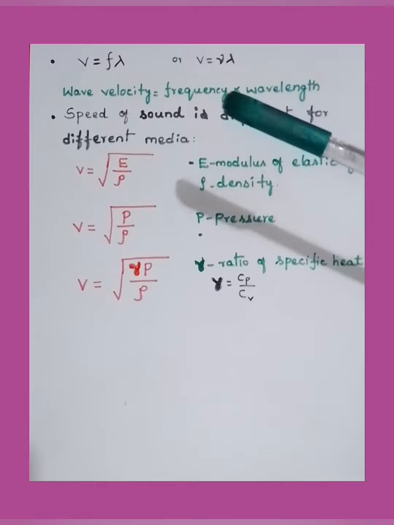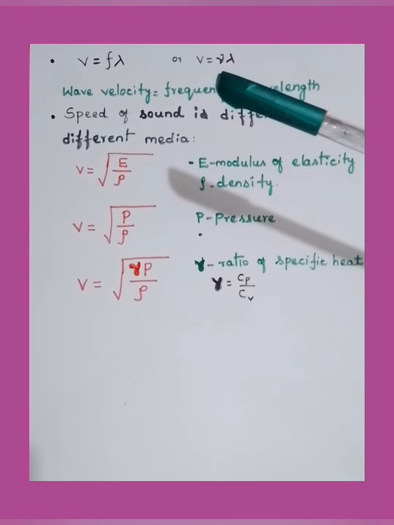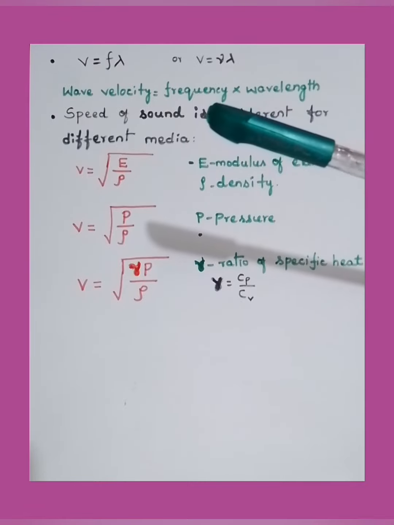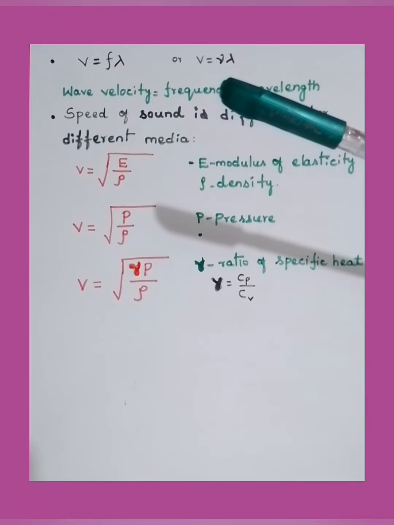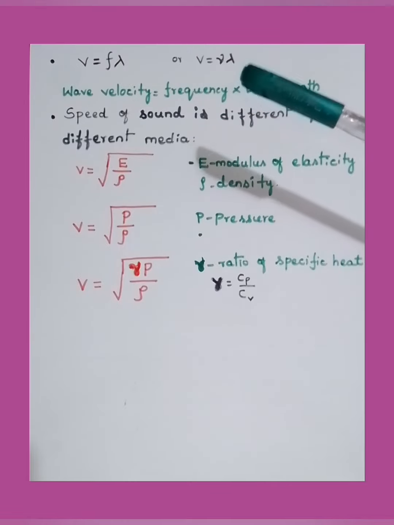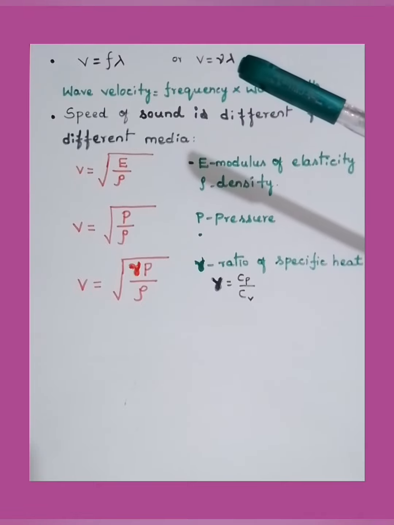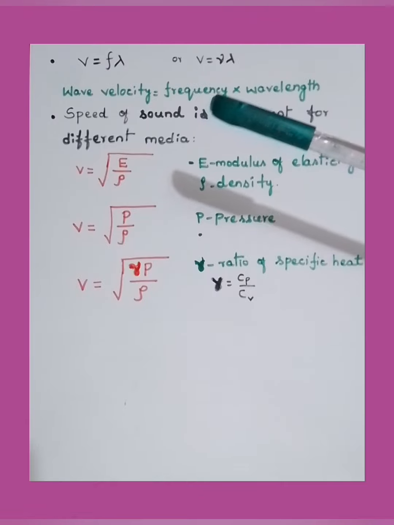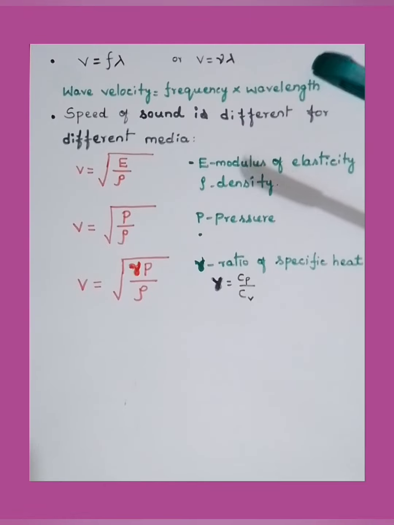V is equal to f lambda. This is the relation between wavelength, wave velocity V, and frequency f. It can also be written as V is equal to nu lambda, where nu is frequency, V is wave velocity and lambda is the wavelength of the wave. Therefore, wave velocity is equal to frequency into wavelength.